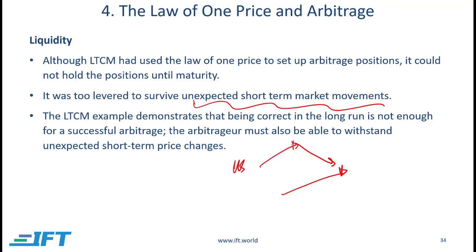What they were expecting is that the government bonds would come down, the state bonds would go up, and they would converge. But the US government bonds did come down, but they went up first and then came down. And this temporary increase was due to the flight to safety because of the Russian crisis. And this company couldn't withstand that. So that's something you have to keep in mind when we talk about arbitrage.